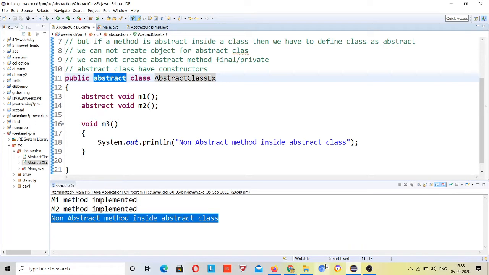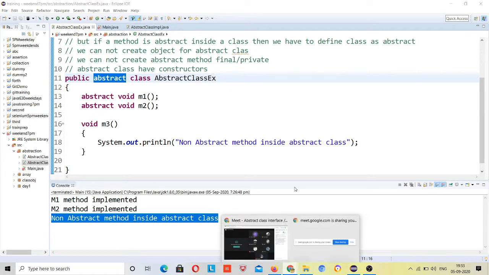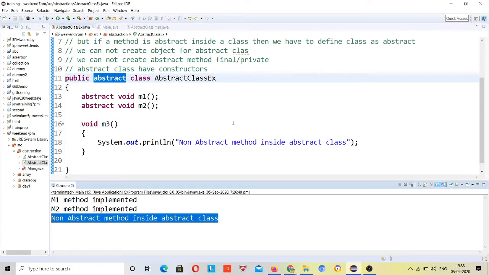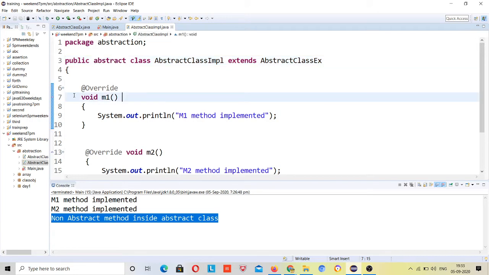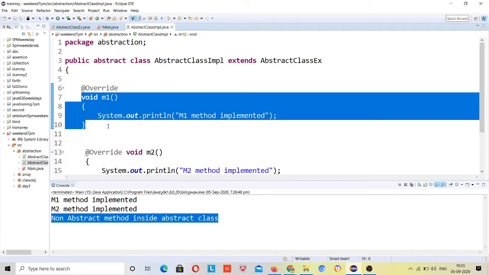My question is, in an abstract class we can't define the body, you said, right? Whereas here we can implement the body in the other class. These methods are not abstract, right? Abstract method cannot have a body.